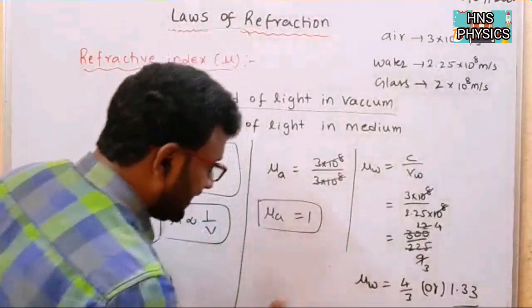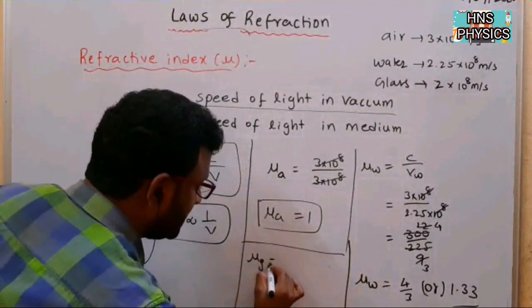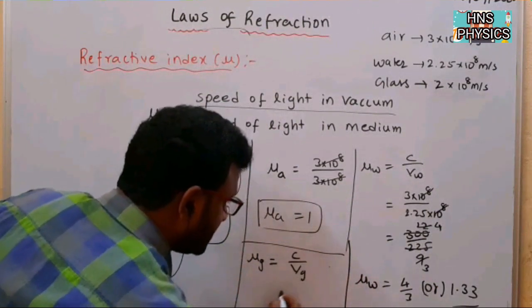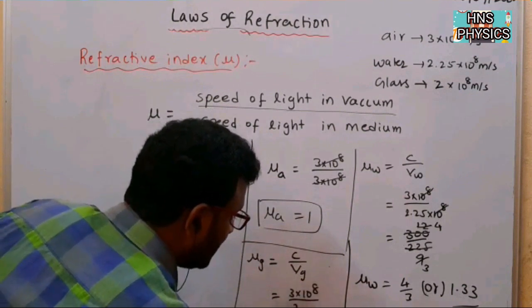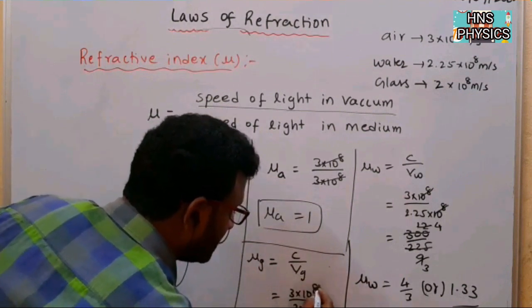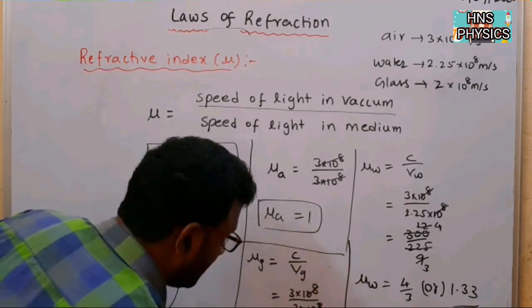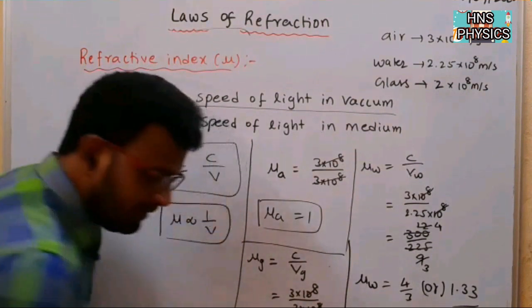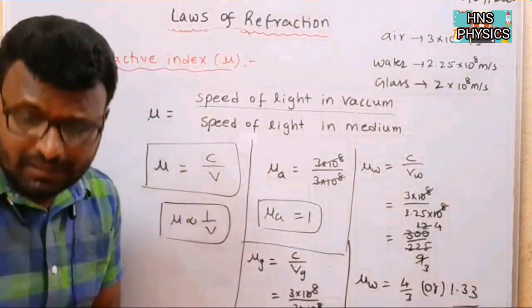Also you can find the refractive index of glass. Refractive index of glass is c by velocity of light in glass. That is 3 into 10 to the power of 8 by 2 into 10 to the power of 8. The 10 to the power of 8 cancels. So 3 by 2, that is nothing but 1.5. Like this we can find the refractive index of air, water and glass.